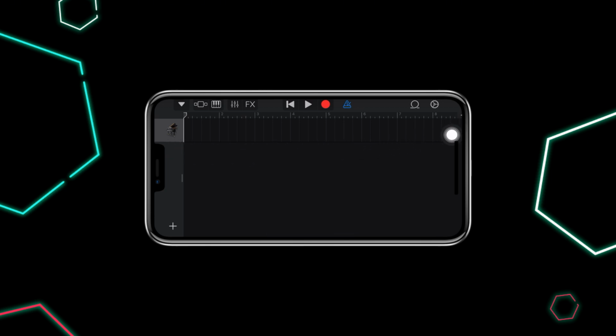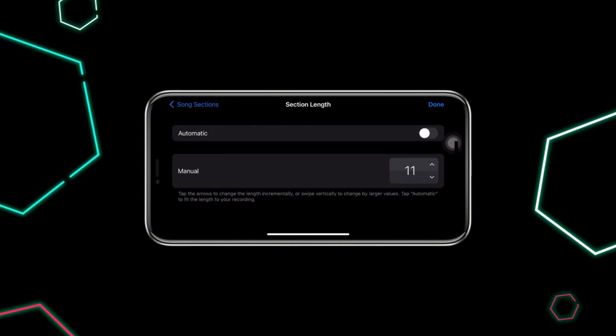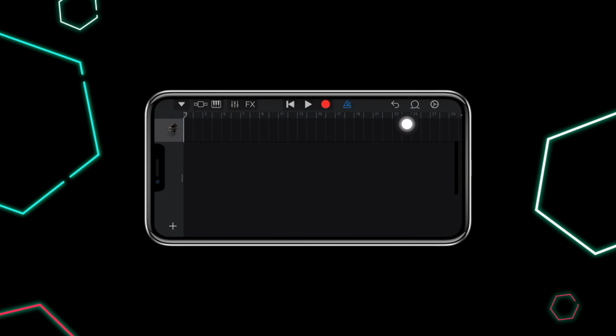Then tap on section A where it says 8 bars and change it from 8 to 30. This will give you more room to edit your ringtone. Then select the loop hole symbol.